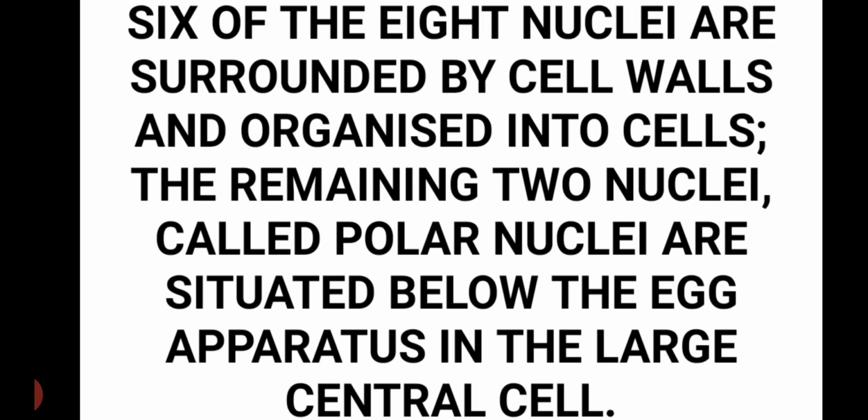Now, six of the 8 nuclei are surrounded by cell wall and organized into cells, and the remaining 2 nuclei, called the polar nuclei, are situated below the egg apparatus in the large central cell. That means out of the 8, 6 form cells and the remaining 2 nuclei remain at the center, which we call the polar nuclei. They form the central cell.